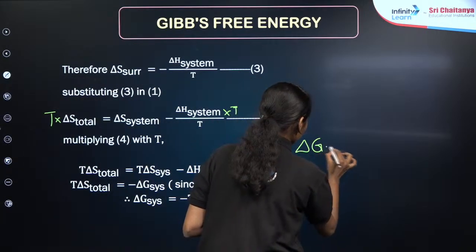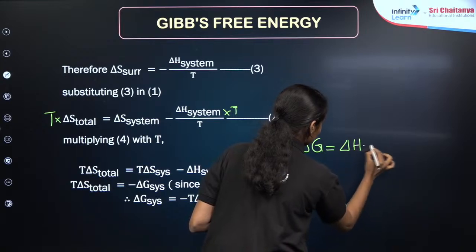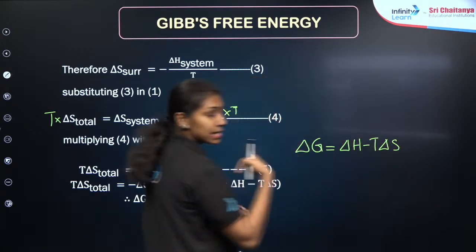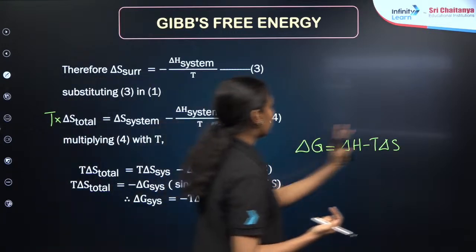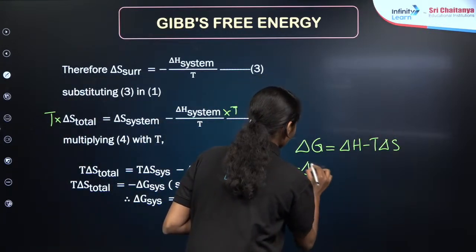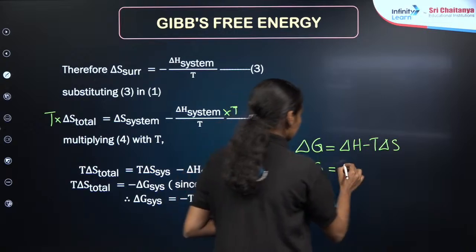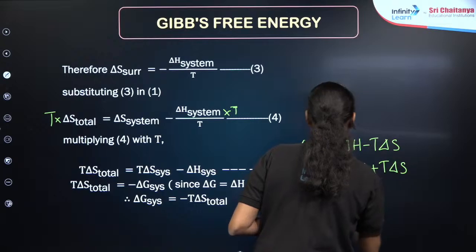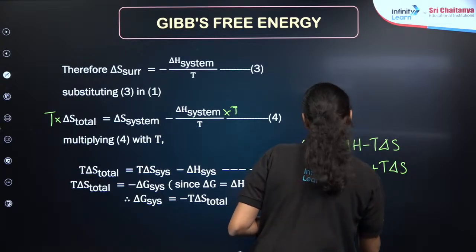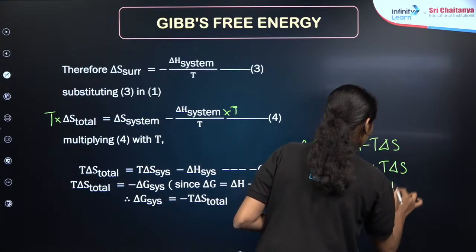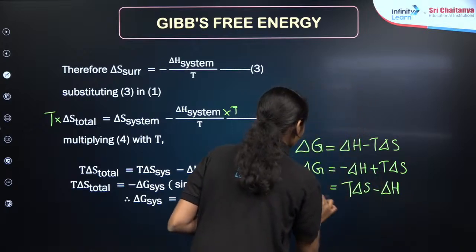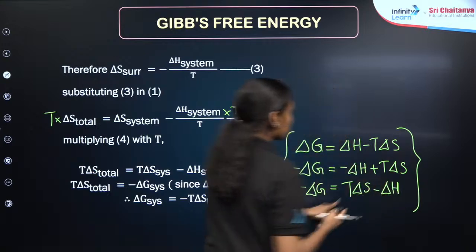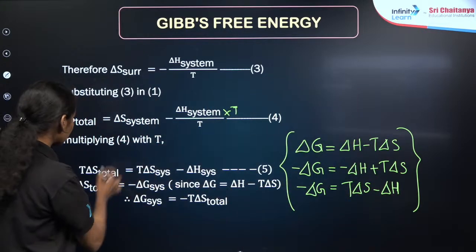Now you have studied that delta G is equal to delta H minus T delta S, right? If I multiply the complete equation by minus 1, the equation becomes minus delta G is equal to minus delta H plus T delta S. Similarly, I can write this equation as minus of delta G is equal to T delta S minus delta S. So I am rewriting the equation here.